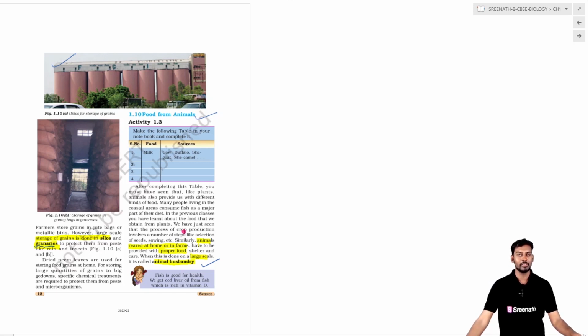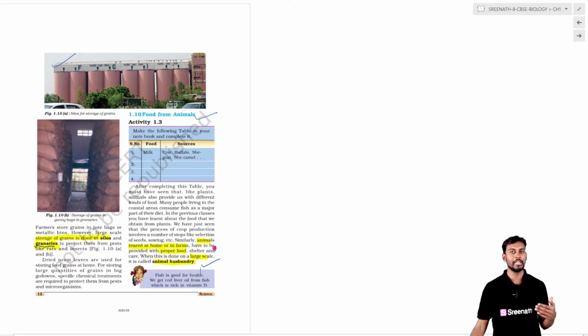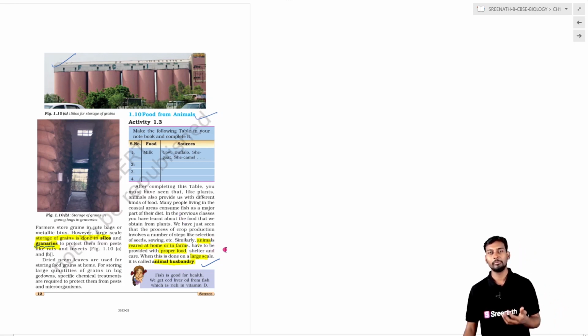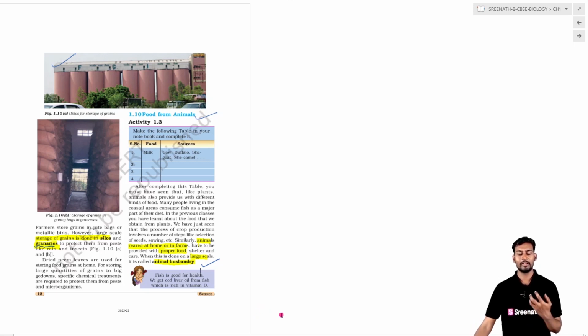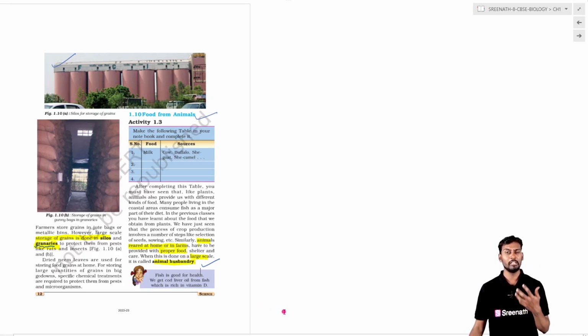Growing animals in a proper regulated manner, providing food and shelter, and taking care of their health and whatever maintenance is required, if done on a large scale, is called animal husbandry. This is done to meet the global need for meat, eggs, milk and milk products, that is the dairy products demand, which is growing day by day. The global needs should be satisfied by means of maintaining very good practice of animal husbandry.